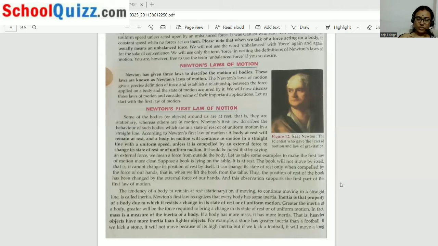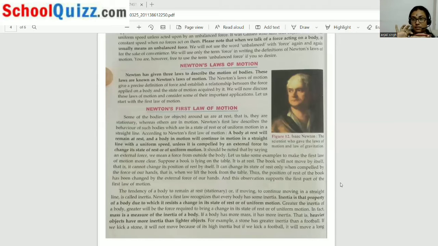In both conditions, either a body is at rest, it will remain at rest, or a body is in motion, it will remain in motion, unless an external force is applied on it. The body will remain in its position until we apply some external force on it. This body will remain at rest until I apply an external force on it.